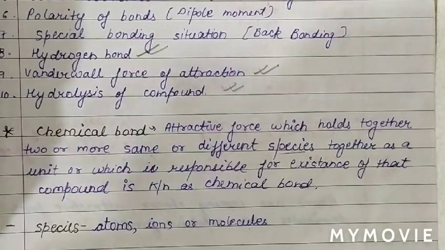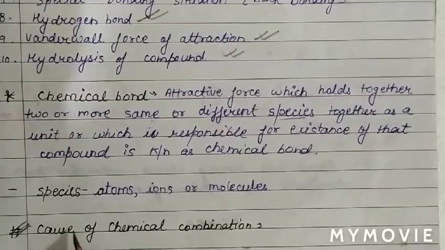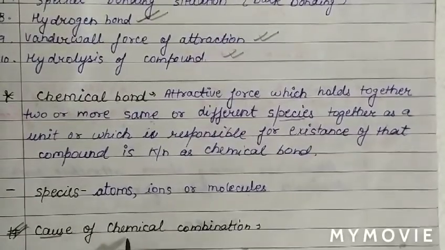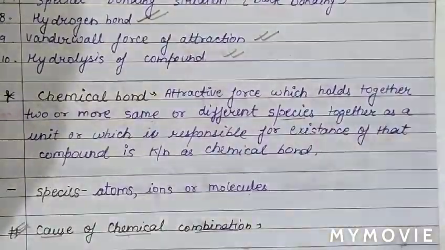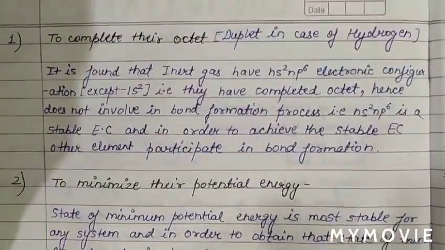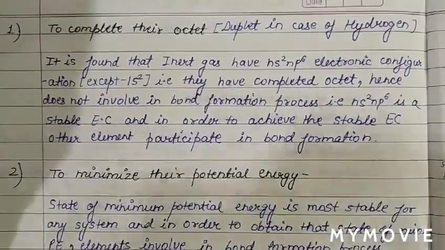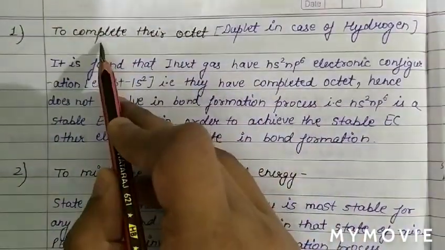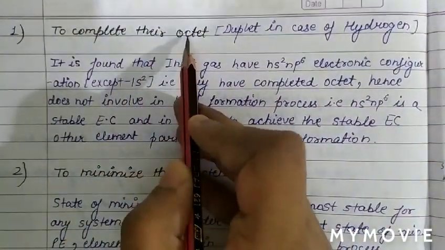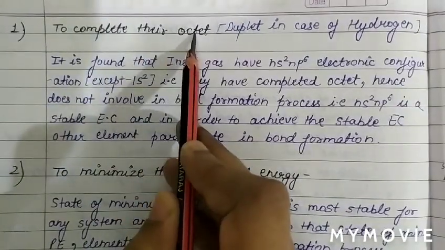What is the cause of chemical combination? Chemical combination is basically required. Why is chemical combination required? As we know, chemical combination is required to complete the octet of atoms.